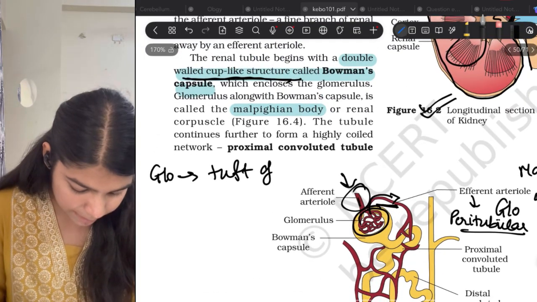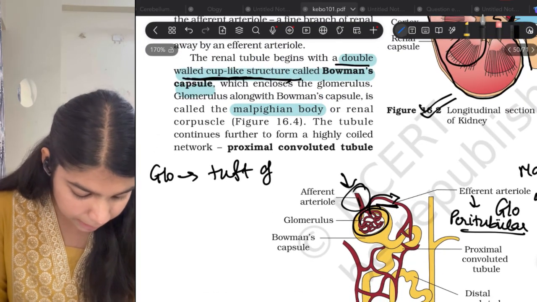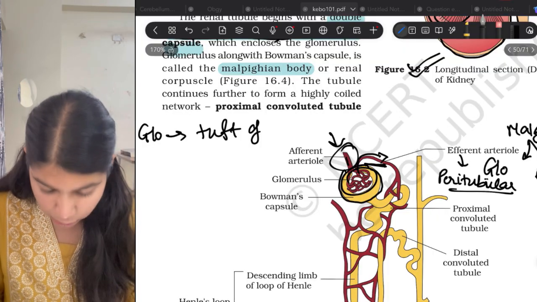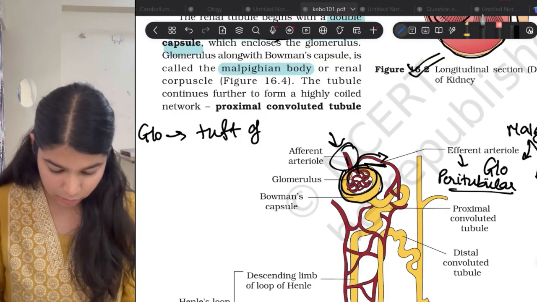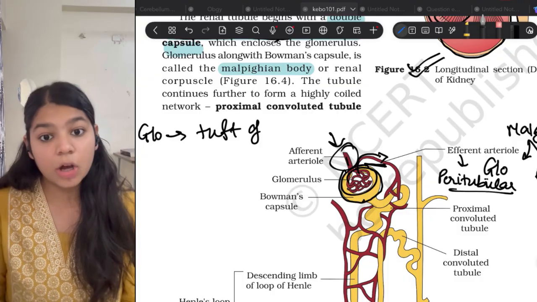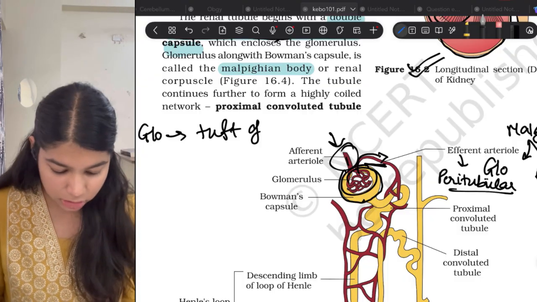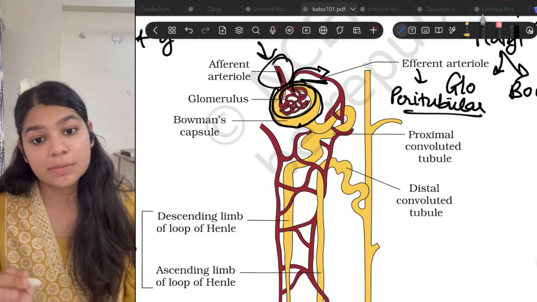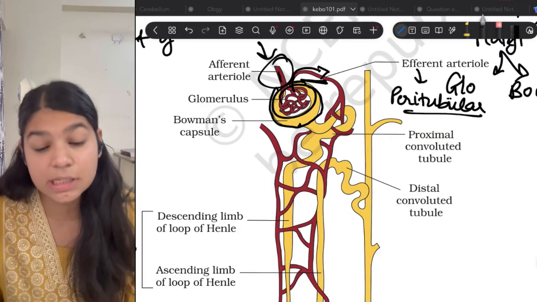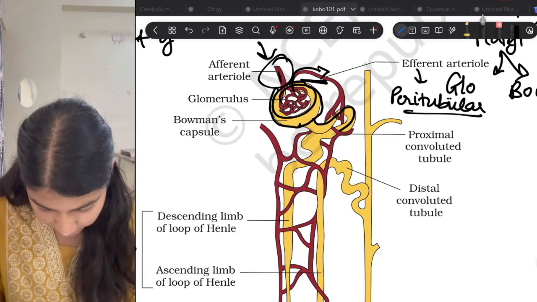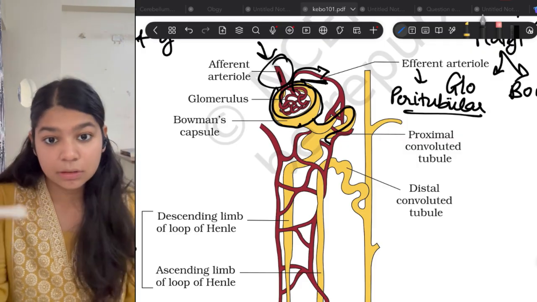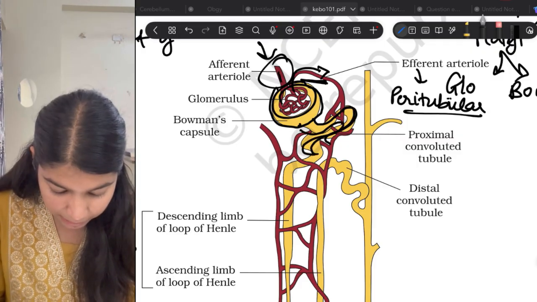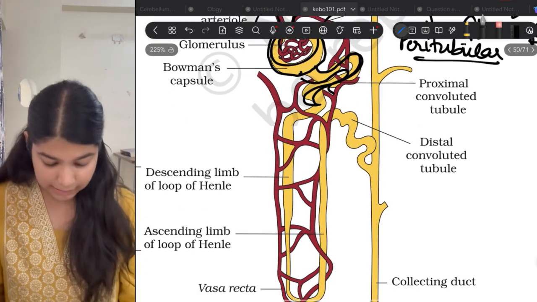Next comes Bowman's capsule. Bowman's capsule is a double wall cup-like structure. So this surrounding the glomerulus is our Bowman's capsule. Now Bowman's capsule along with glomerulus is called the malpighian corpuscle. Then we have PCT. PCT is proximal convoluted tubule. Proximal means nearby, convoluted means round, coiled. So the nearby convoluted tubule is a PCT.